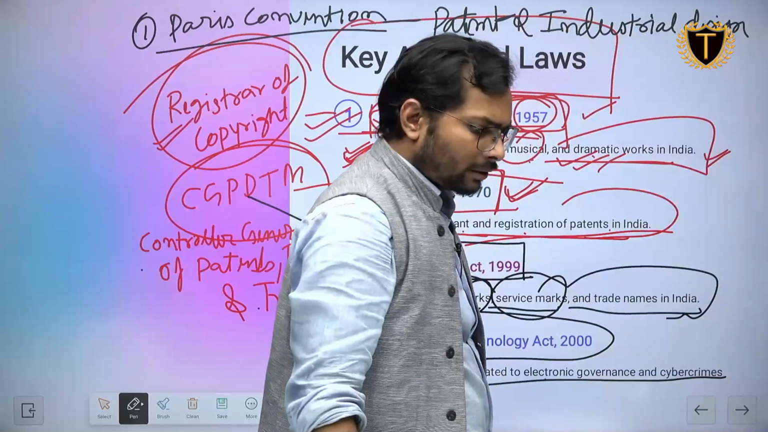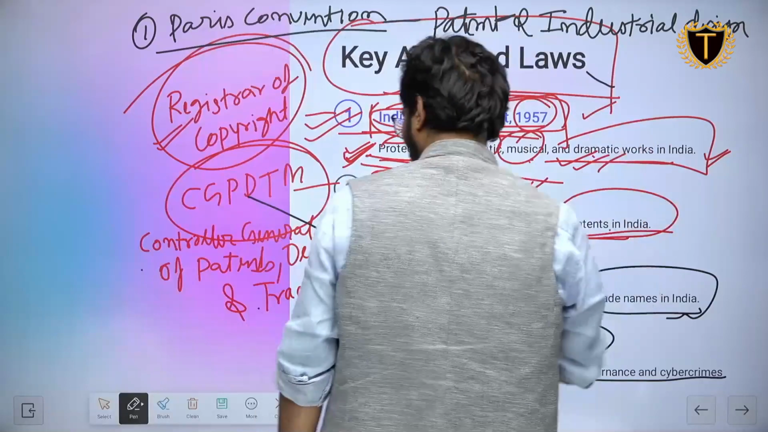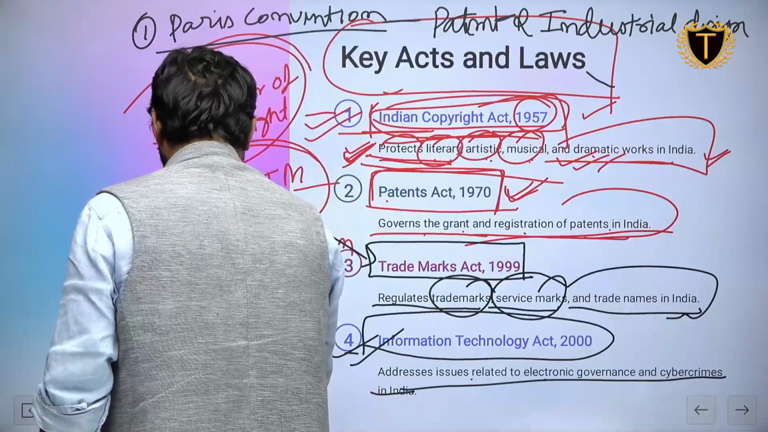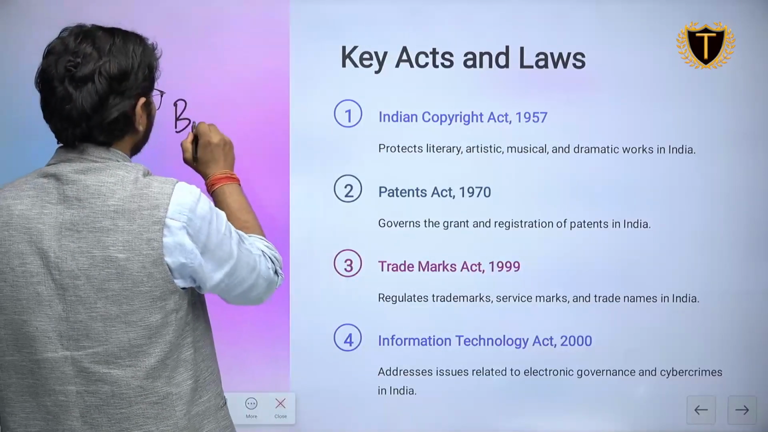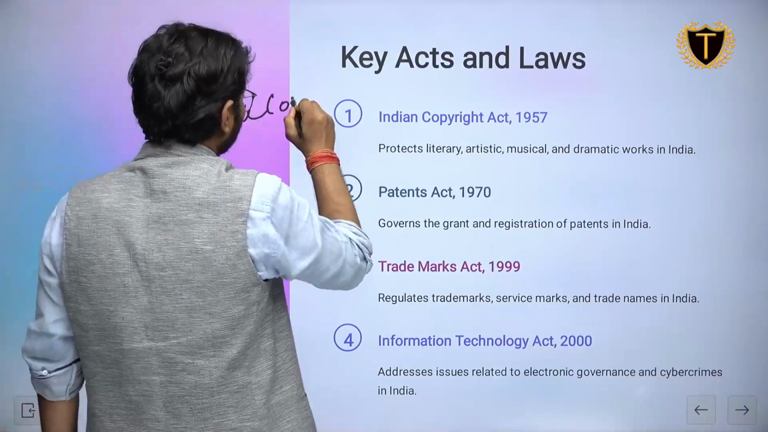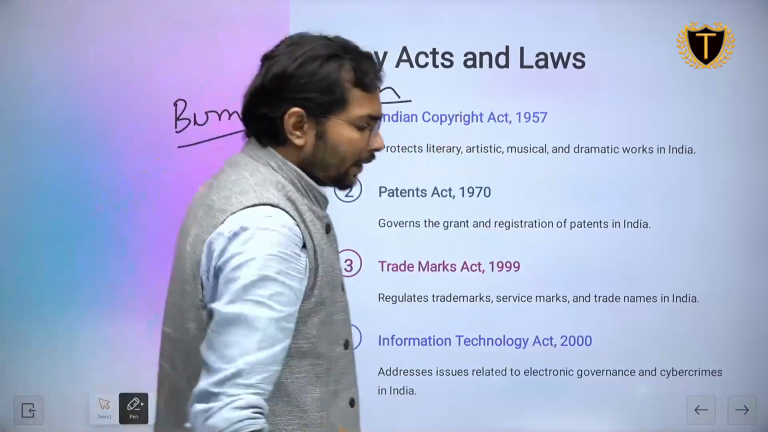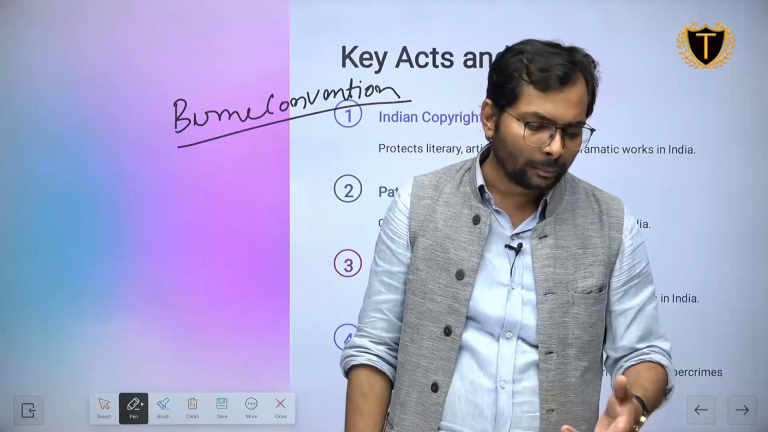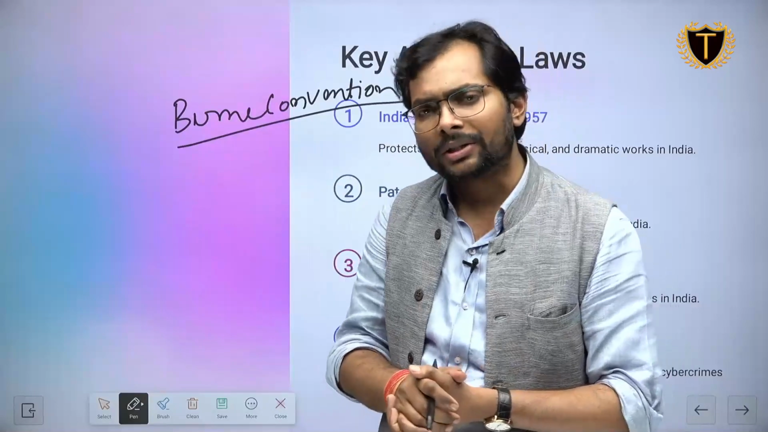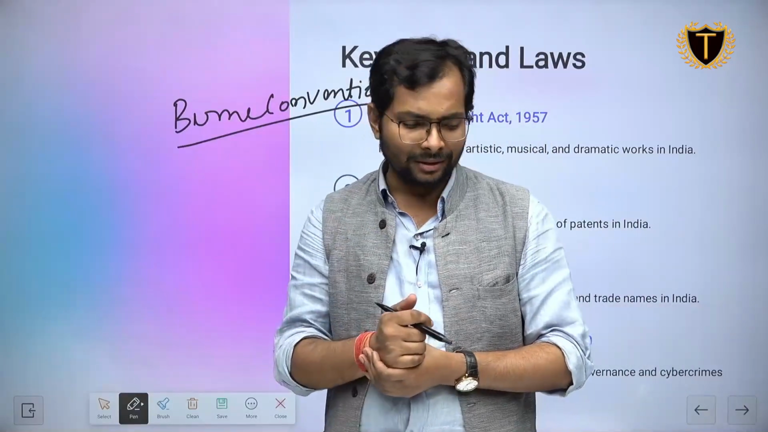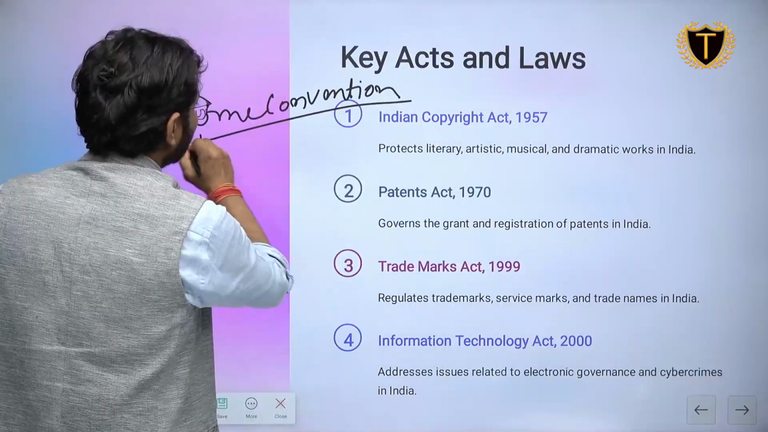And the other convention is the Berne Convention. Okay, the Paris Convention is related to what? Trade, patents and industrial design. And the other convention is related to what? Protection of literary sources and artistic works. That is the issue of the Berne Convention.